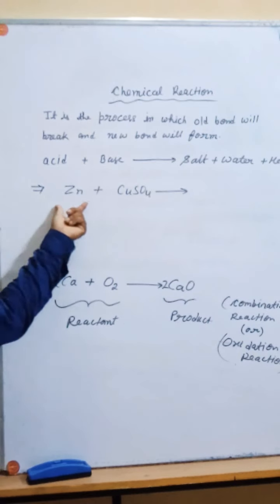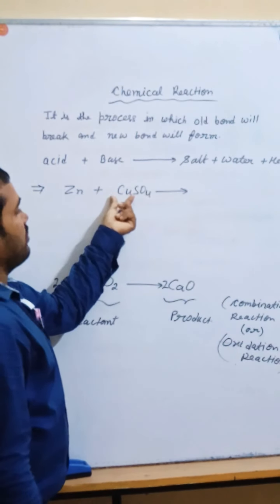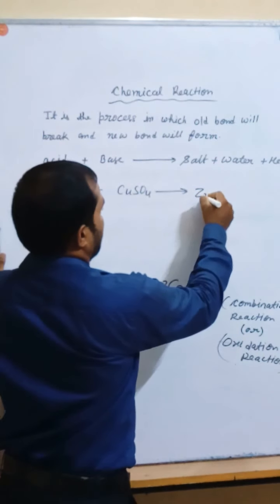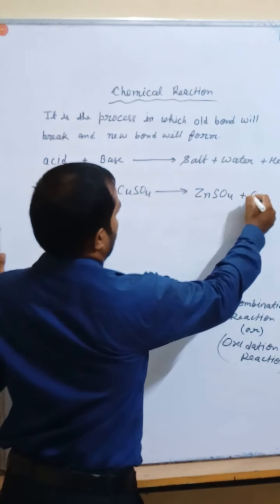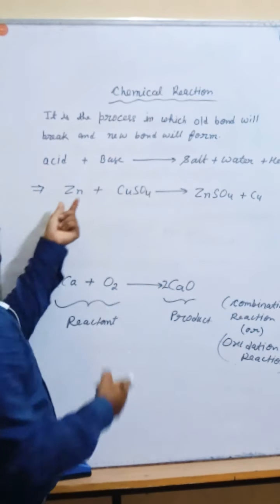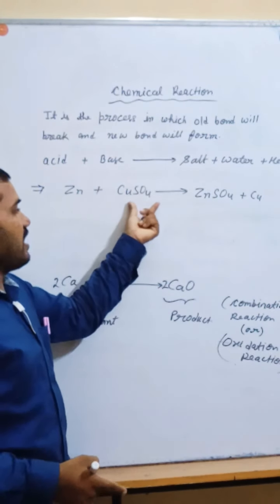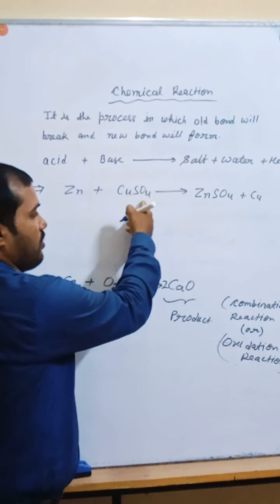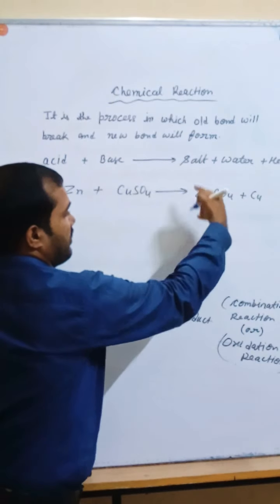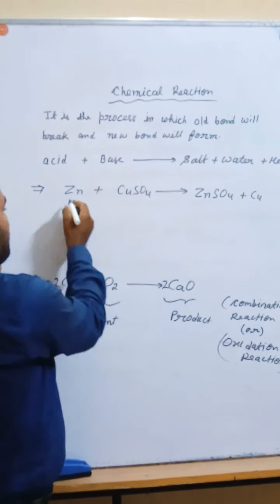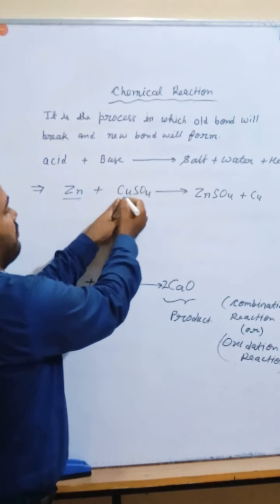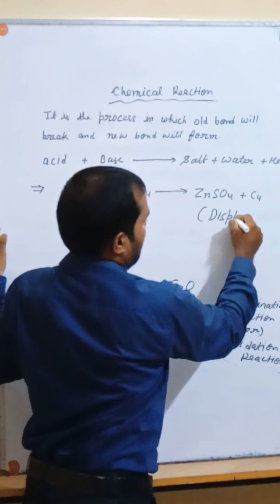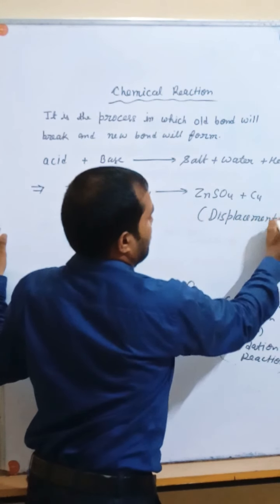So what will happen? Since zinc is more reactive as compared to copper on the basis of the reactivity series, you can tell zinc sulfate plus copper. Since zinc is more reactive, this zinc will replace the copper from its salt solution. It's a salt solution, actually it will be in the aqueous form. So what will happen? Zinc sulfate and copper. Since zinc has replaced the copper from the copper sulfate solution, it is said to be a displacement reaction.